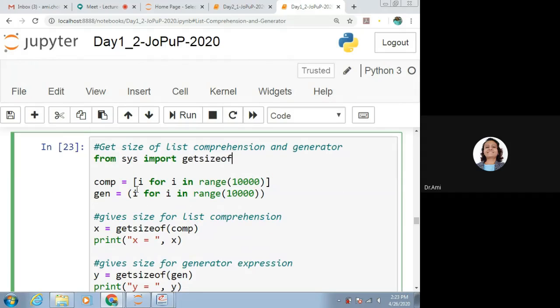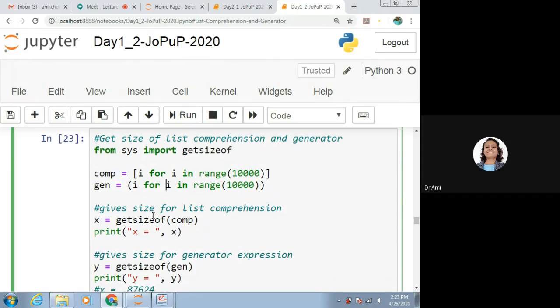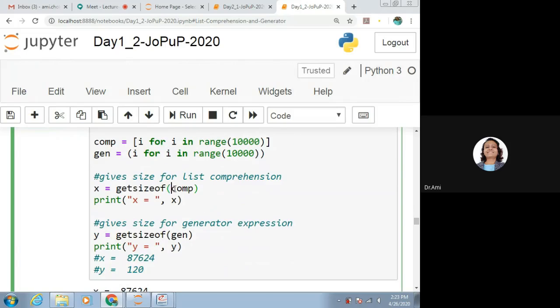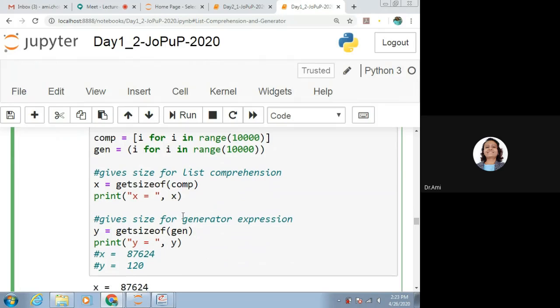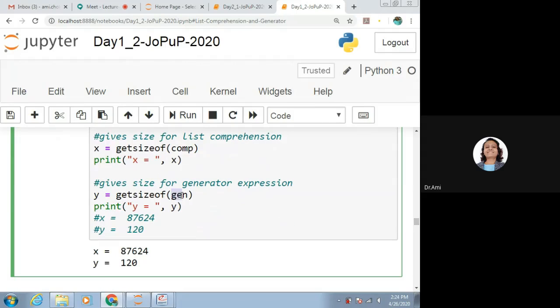So here comprehension is there and generator is also there. The same expression is written, that is i for i in range of 10,000. For generator also it is the same. Now let's see the size of comprehension and the size of generator.